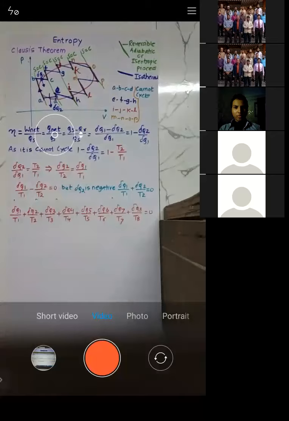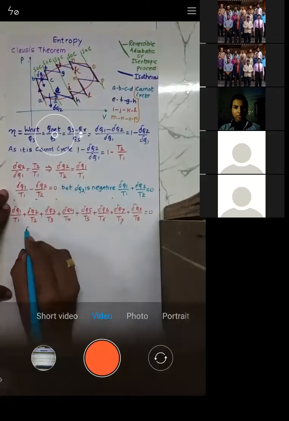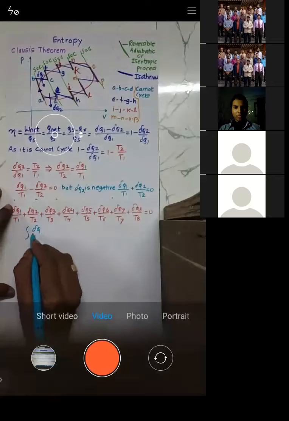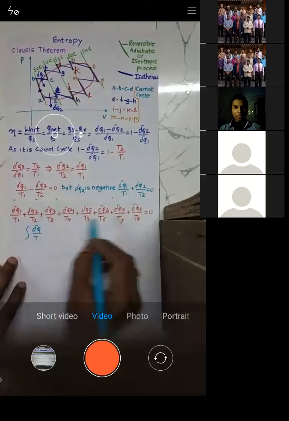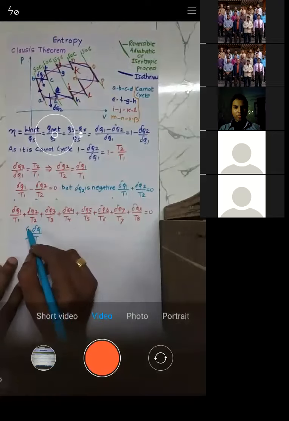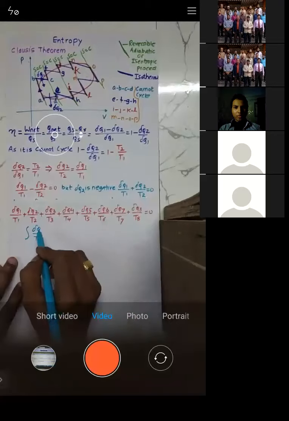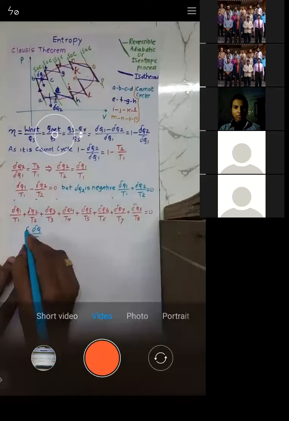So if I need to write this in the generalized form, this is the addition of all, so I need to integrate that. What do I need to integrate? I need to integrate del q by t. All this is addition, so if I integrate del q by t, I will get all these things. So what is the integration of del q by t? It's all this. I need to integrate it for a cycle.